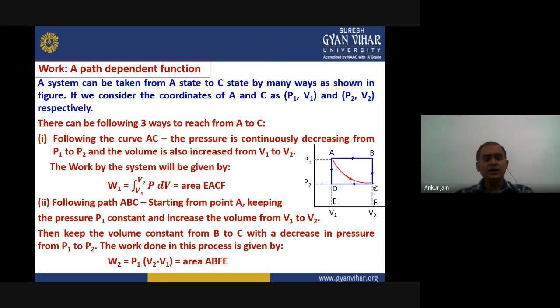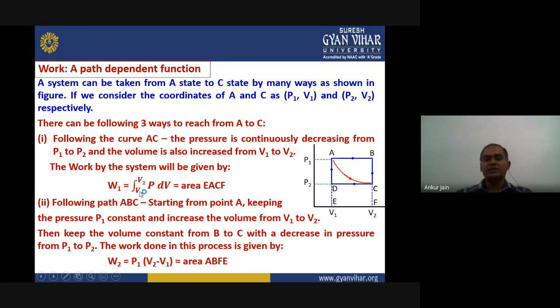So how do we calculate the work done by the system? It can be calculated by W1 equals the integral from V1 to V2, because the volume is changing from V1 to V2, of P dV, where P is the pressure and dV is the volume difference. We are just using integration to calculate this value.